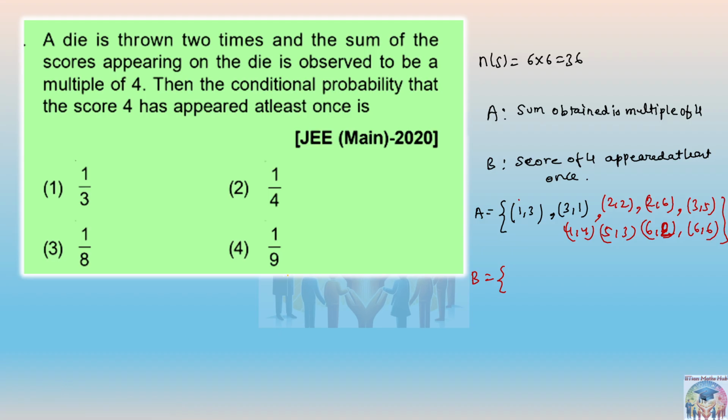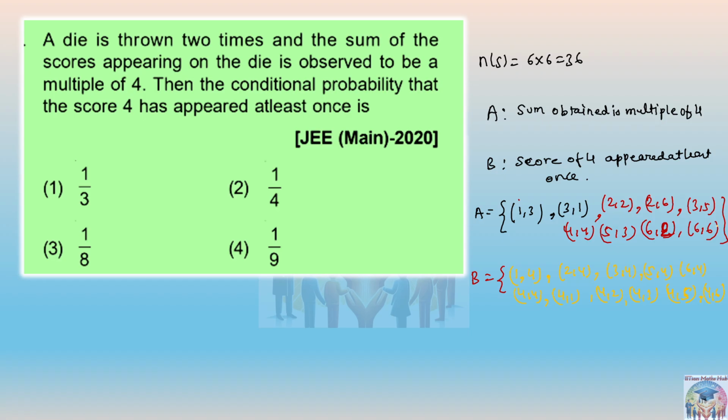So we are going to write that event in which at least one 4 is there. So 1 comma 4, it can happen like this: 2 comma 4, then 3 comma 4, then 5 comma 4, then 6 comma 4, and of course 4 comma 4 is also there, then 4 comma 1 is also there, 4 comma 2, 4 comma 3, 4 comma 5 is also there, and then 4 comma 6.